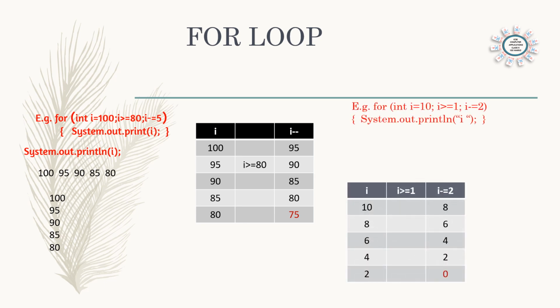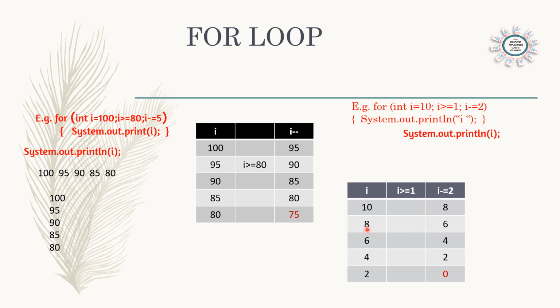So here one more example is here. 10 to 1, i minus is equal to 2. So here we can see how it is done. Starting value is 10 and condition is checked. Greater than or equal to 1. 10 is greater than 1. So it will be printed. And then i minus is equal to 2. That means 10 minus 2. It will become 8. Condition checked.